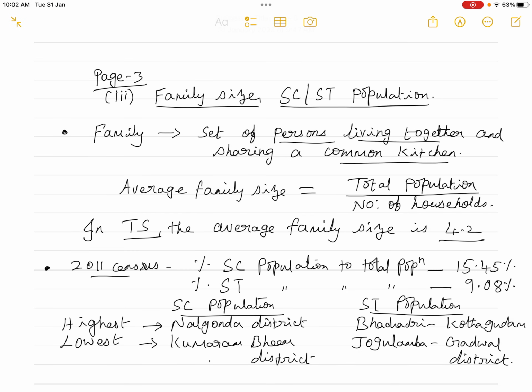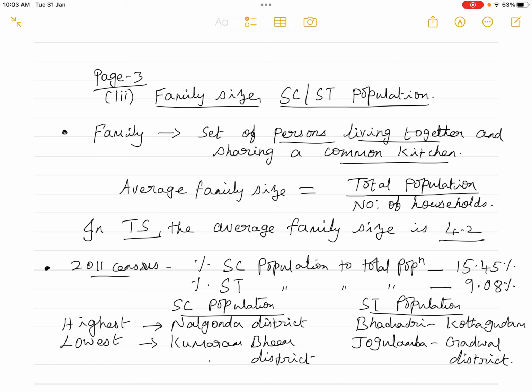What about the family size as well as the scheduled caste and scheduled tribe population to the total population? Now what is the meaning of a family? Normally we say family, parents and children living together, isn't it? Or grandparents, or we say it as a joint family. So what do we mean by that? Whatever our family, if we are living together, that is called a family, isn't it?